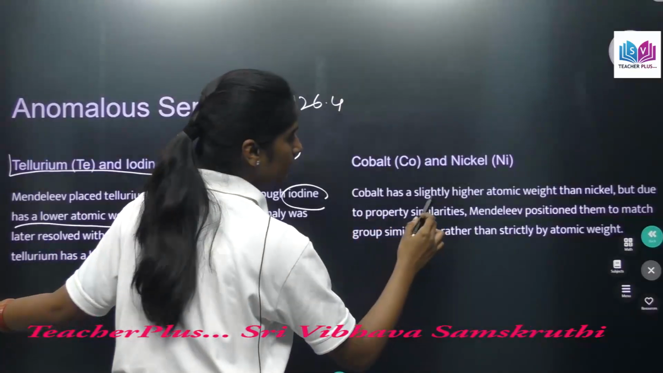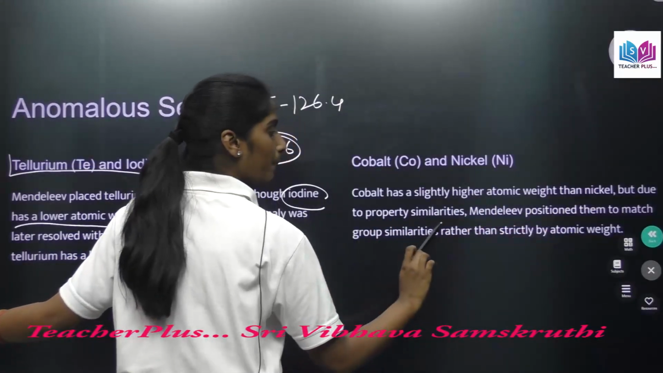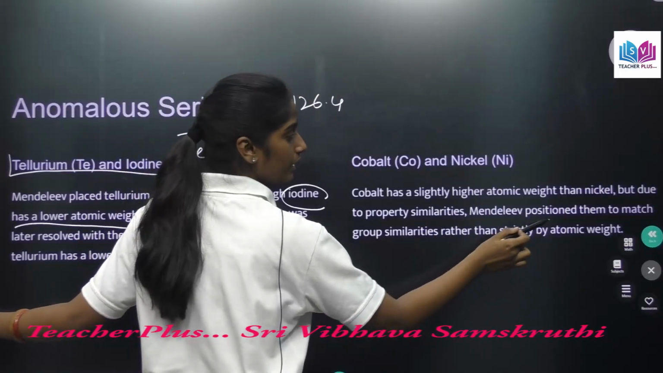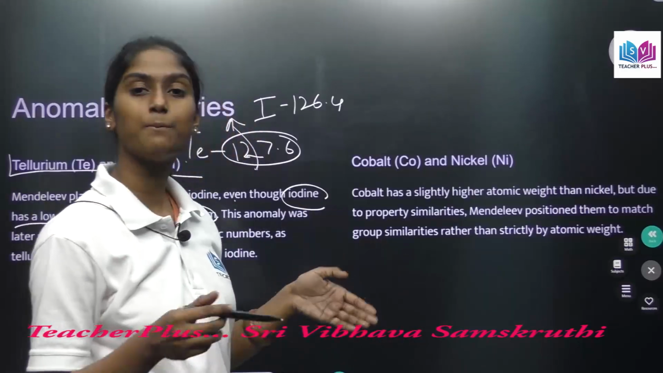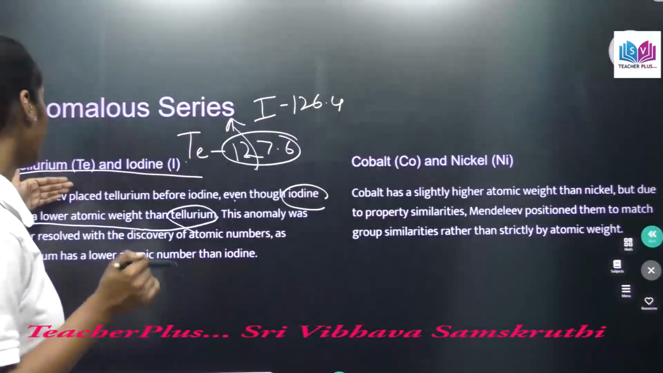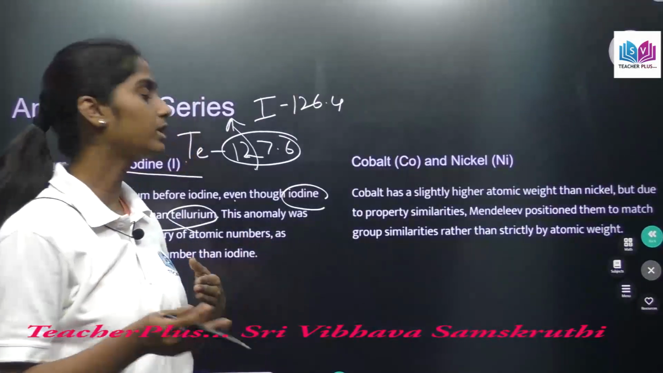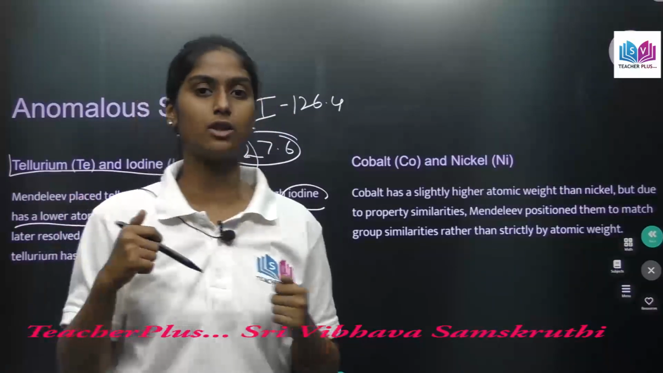Cobalt has a slightly higher atomic weight than nickel, but due to property similarities, Mendeleev positioned them to match group similarities rather than strictly by atomic weight. So he did the same thing here, just like tellurium and iodine. He sometimes placed elements based on their similarities rather than the increasing order of their atomic weight.